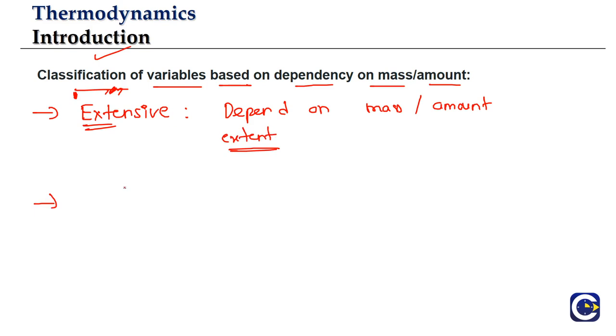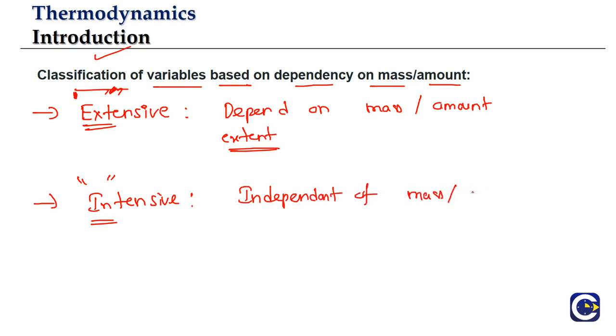Other variables are intensive variables. So what is the classification? Extensive variables depend upon the mass. How do we remember this easily? Extent. The other is intensive. We can just mark these first two letters, IN. So they will be independent of the mass or amount. Means they don't depend upon the mass or amount. Such properties are called intensive properties. So we have extensive properties and then intensive properties.